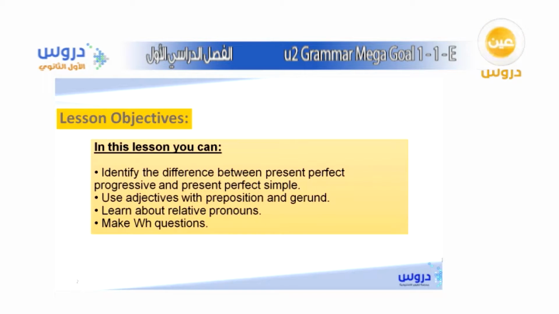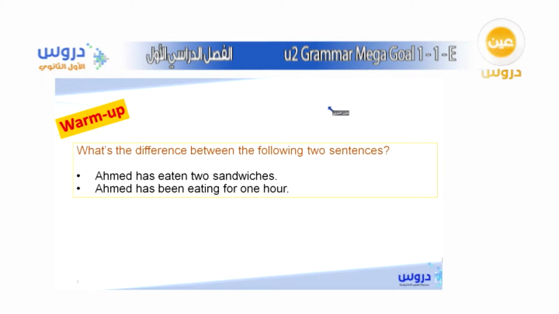Our objectives for today's lesson, the things that we hope to achieve or learn, are: number one, to identify the difference between present perfect progressive or continuous and present perfect simple, and also to use adjectives with prepositions and gerunds, and also learn about relative pronouns and make WH questions. Okay, so let's begin and welcome everyone.